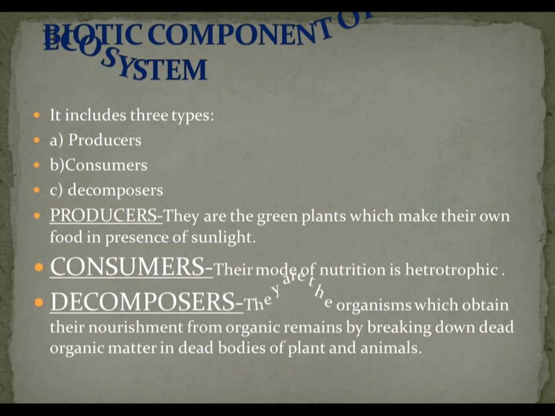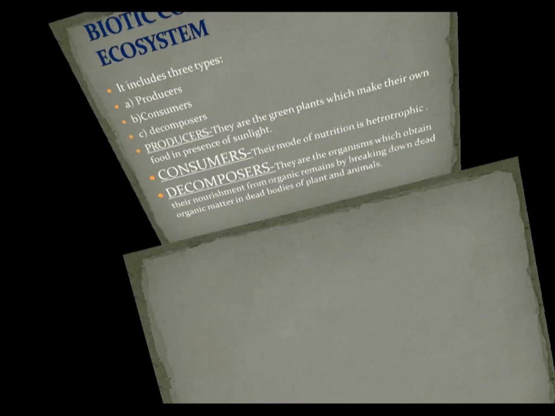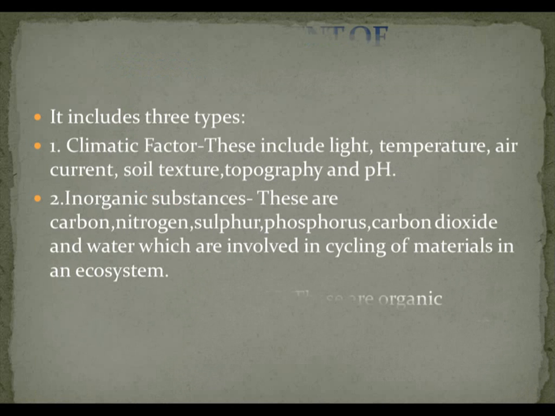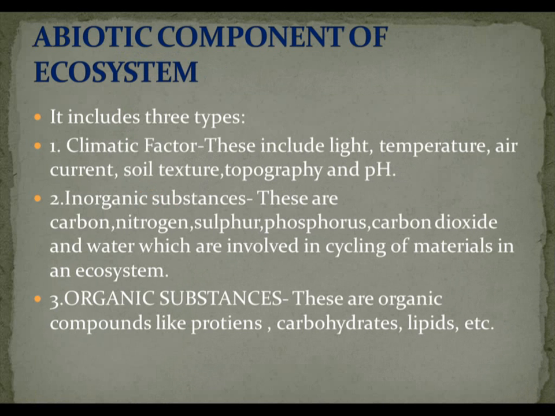And the next topic we are going to see is the abiotic components of our ecosystem. It also includes three types. Number one is climatic factors. These include temperature, air current, soil texture, topography and pH. These are the things which climatic factors include.